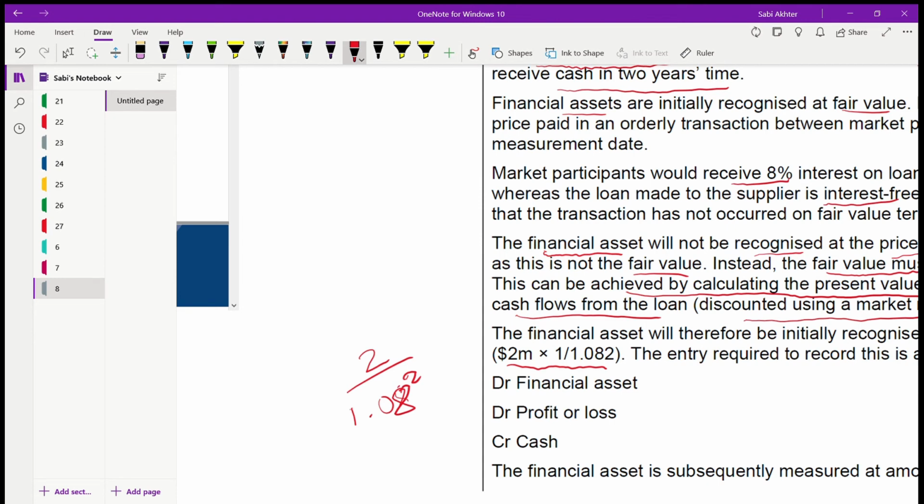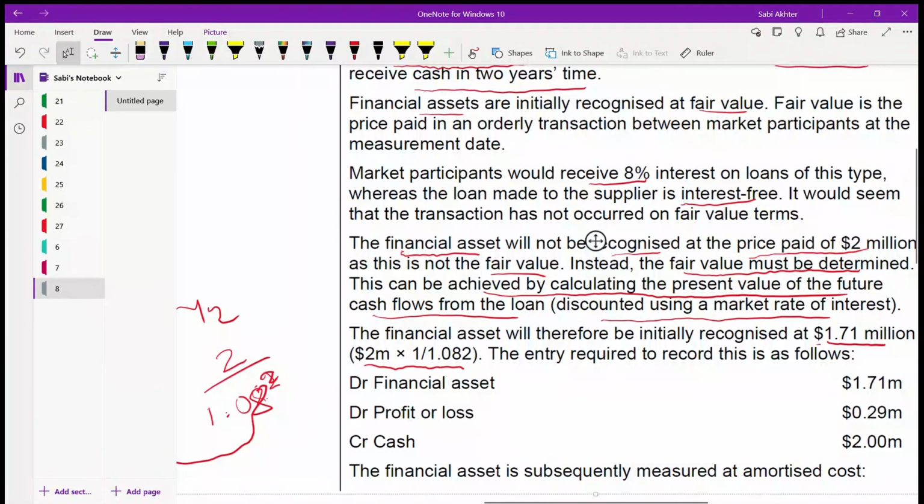If you want to bring this from year 2 to today's term, the present value, you need to bring it back by 2 years. That's why it is power 2, and 1.08 because the market rate of interest is 8%.